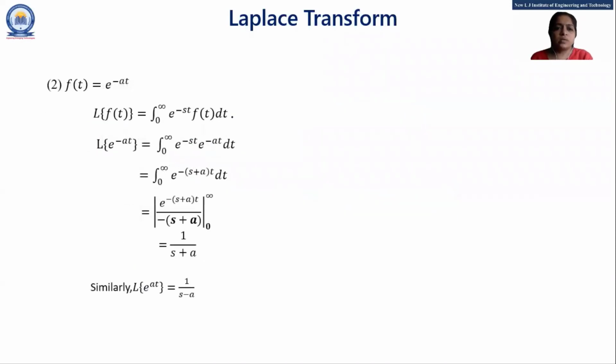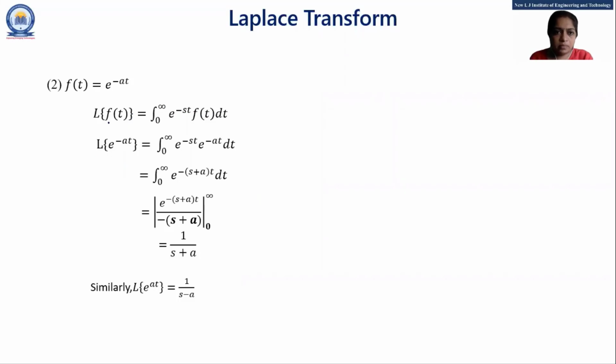Second formula, students. Here, f of t is equal to e raised to minus at. As our original formula of Laplace, Laplace of f of t is equal to integration 0 to infinity e raised to minus st f of t dt.